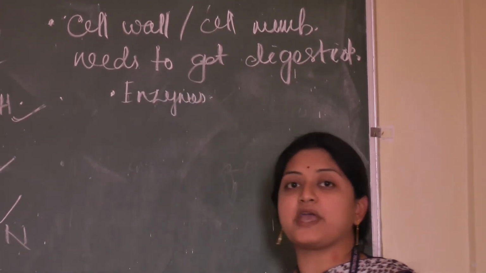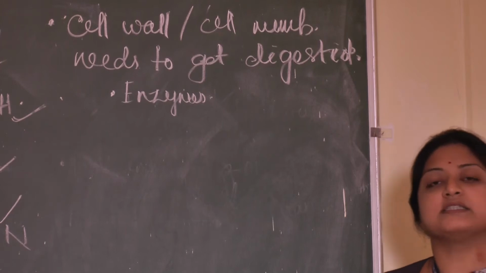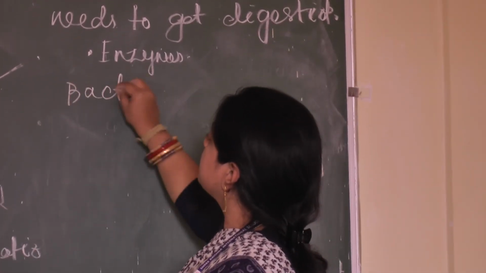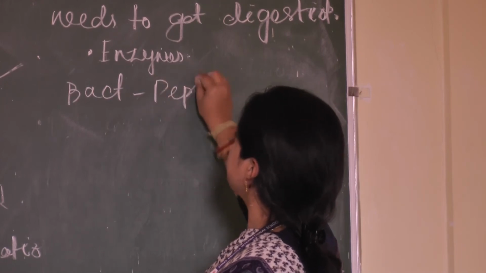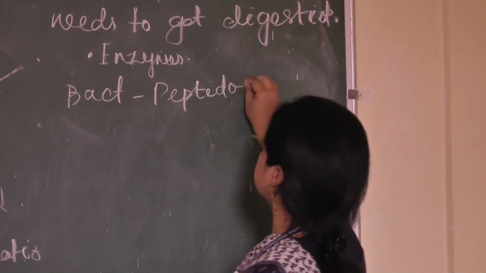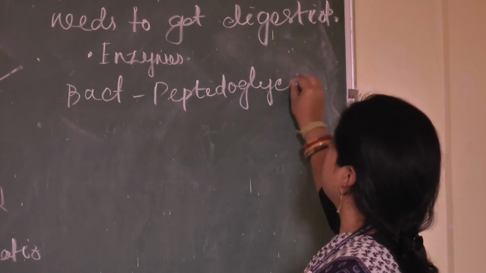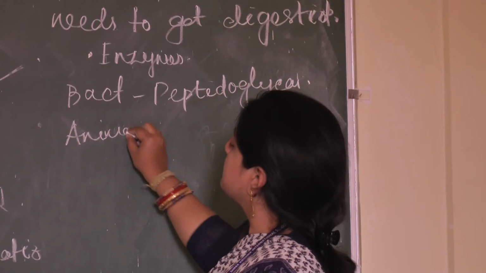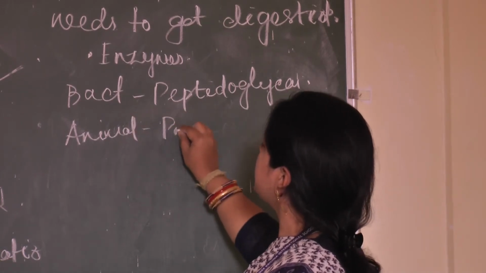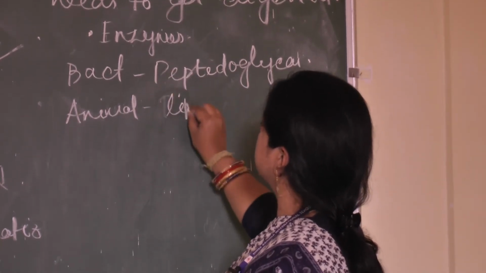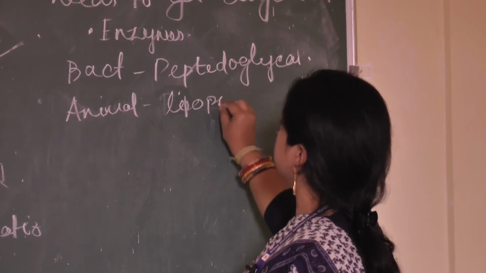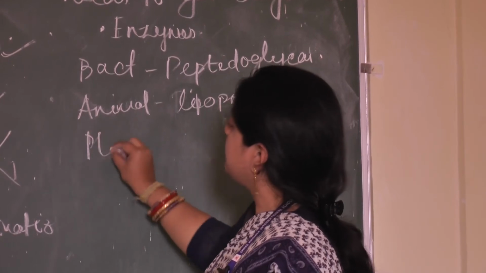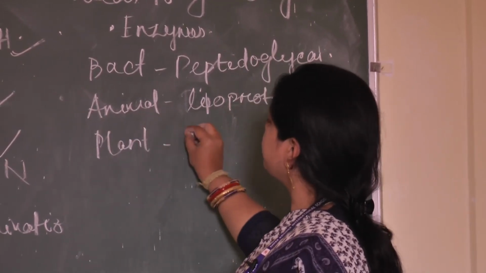If it is a prokaryotic cell, bacterial cell is made up of your peptidoglycan. If it is a bacteria, then the outer wall is peptidoglycan. If it is an animal cell, then it is made up of proteins and lipoproteins, lipids and proteins. If it is a plant cell, then made up of your cellulose.